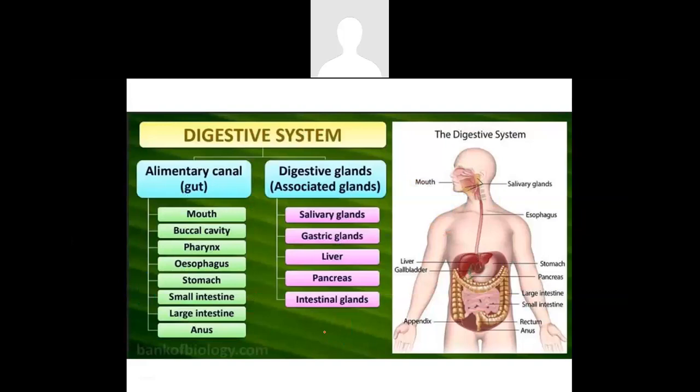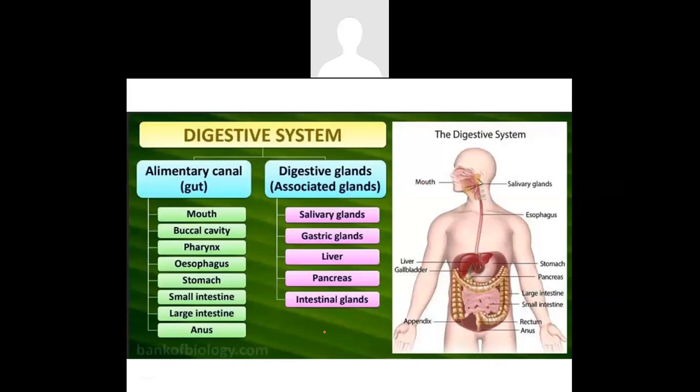The whole of the digestive system can be divided into two categories. One is the alimentary canal, which is called the gut, and the next is the digestive glands, which means the associated glands along with the gut.